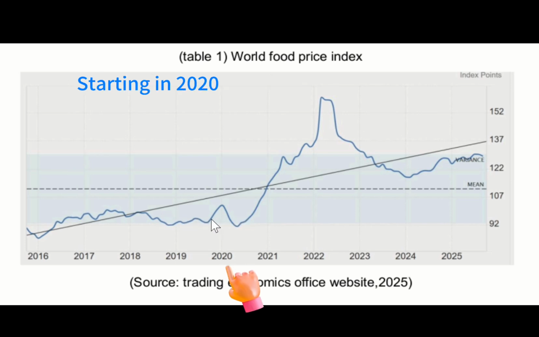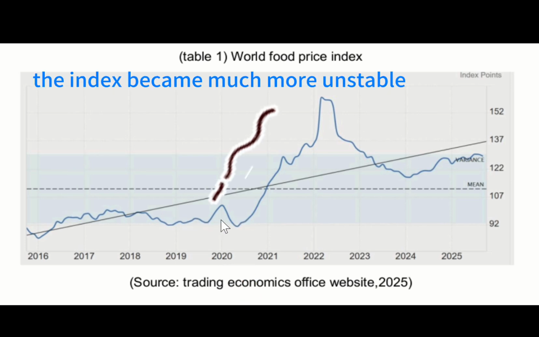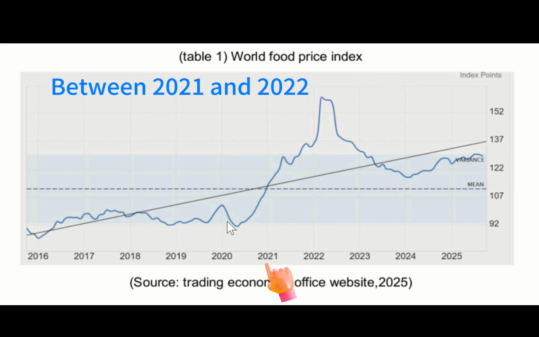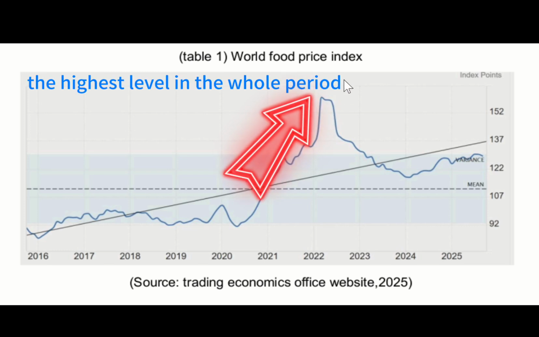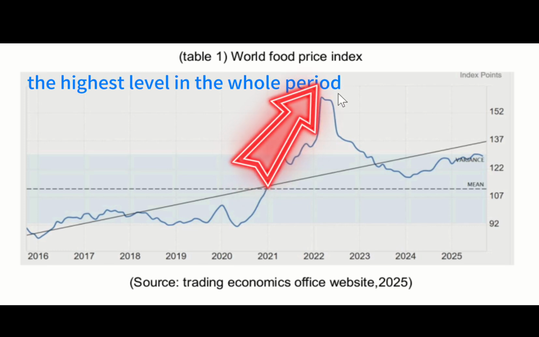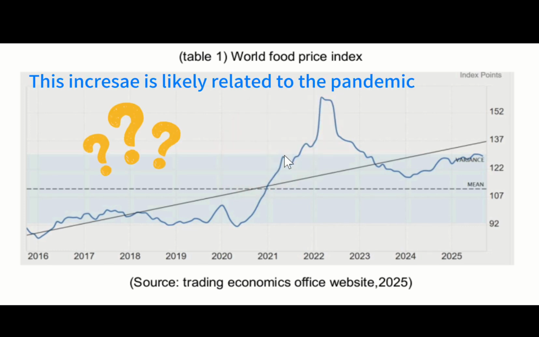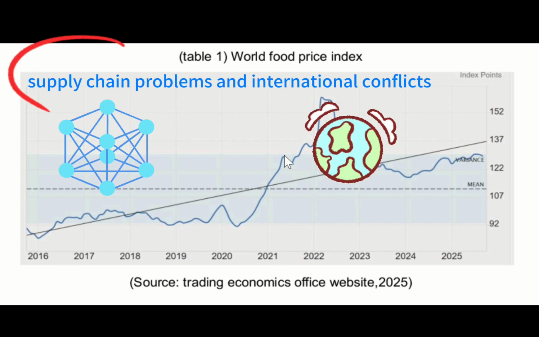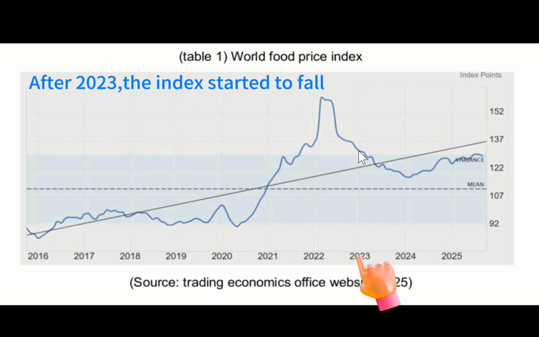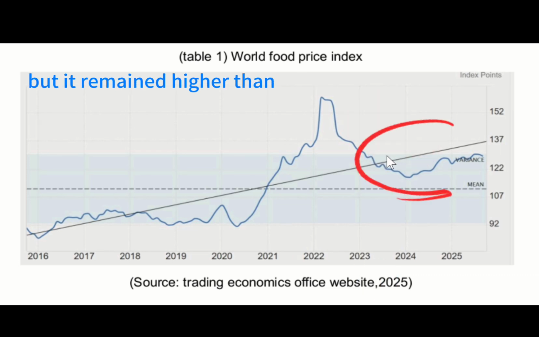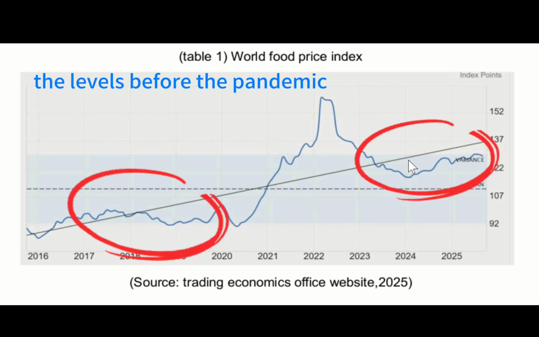Starting in 2020, the index became much more unstable. Between 2021 and 2022, food prices rose sharply and reached the highest level in the whole period. This increase is likely related to the pandemic, supply chain problems, and international conflicts. After 2023, the index started to fall, but it remained higher than the levels before the pandemic.